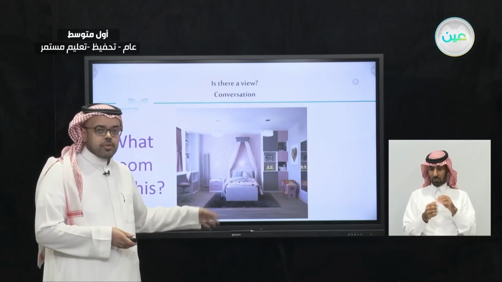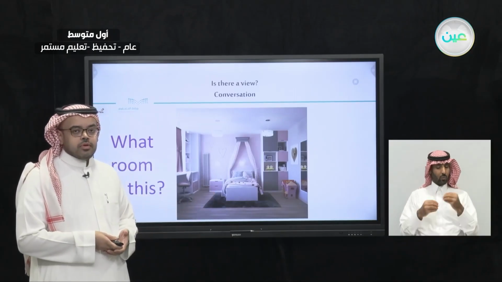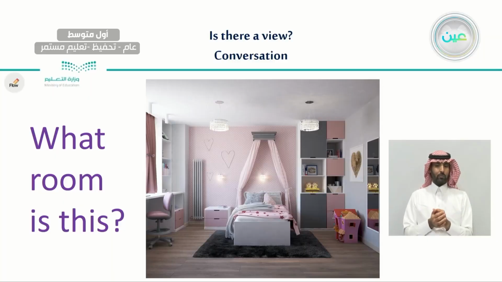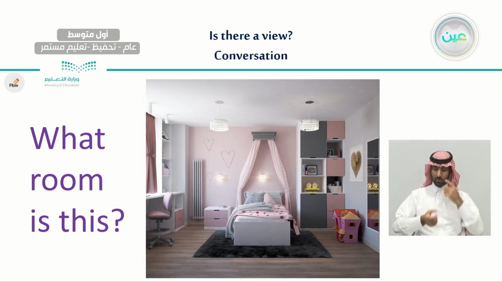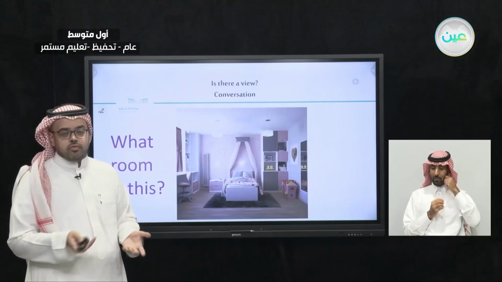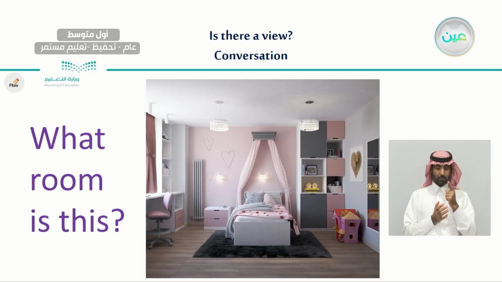This is a bedroom. Here we have curtains, and maybe some pillows and blankets, and it is in pink. So this is maybe for girls, not for boys. Okay. So this room, we agreed that it is a bedroom.